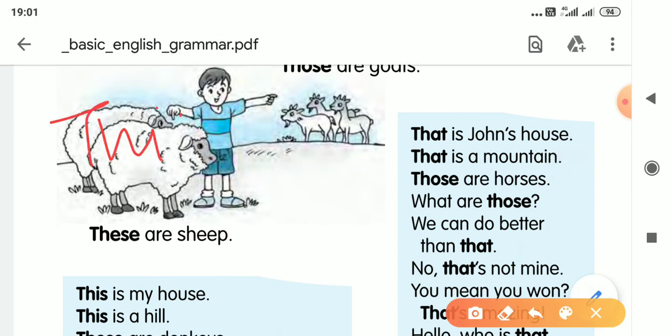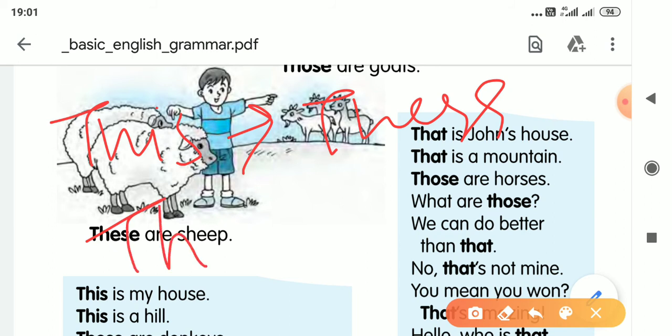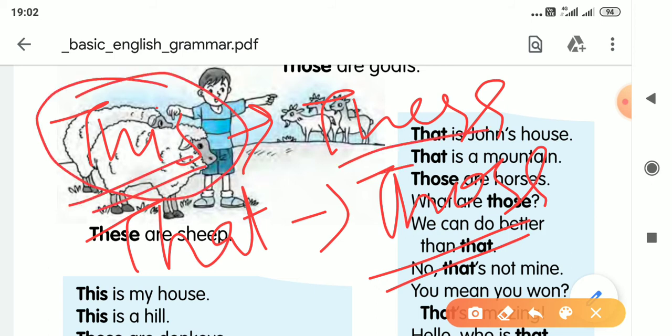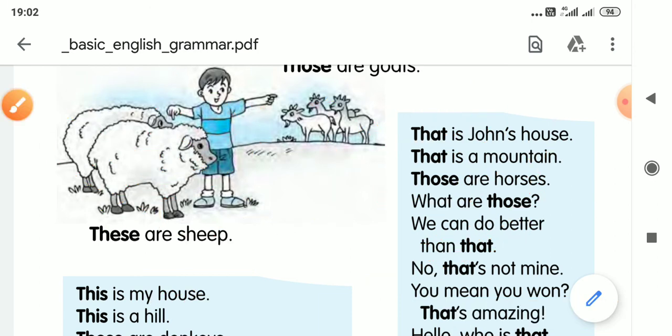Plural of this is these, and plural of that is those. For nearby objects, this and these are used, and for far away objects, that and those. This thing you just remember.